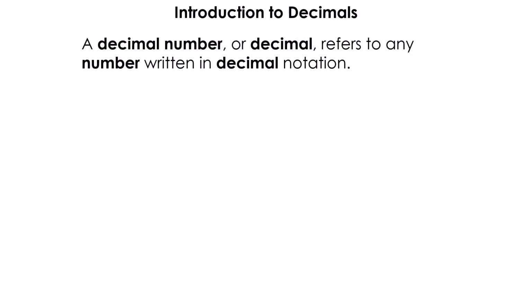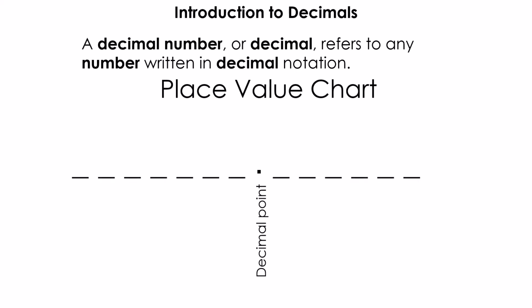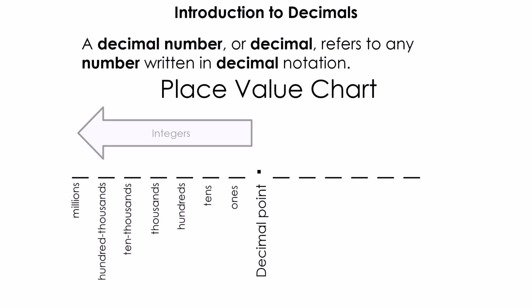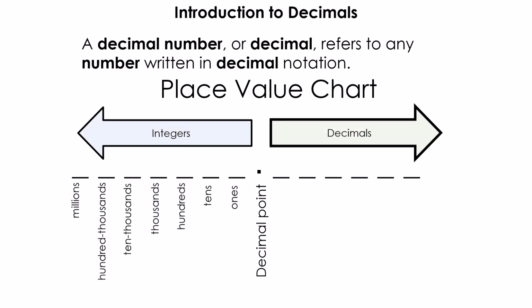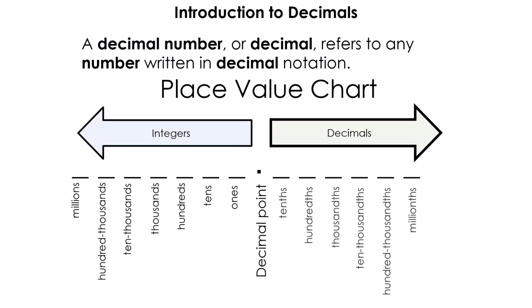Introduction to decimals. A decimal number, or decimal, refers to any number written in decimal notation. Let's look at our place value chart. You're going to notice that we have a decimal point. To the left are our integers, and to the right are our decimals. Now for the decimals, we start with 10, but we actually call it a tenths. Hundredths, thousandths, ten thousandths, hundred thousandths, millionths, and so on.